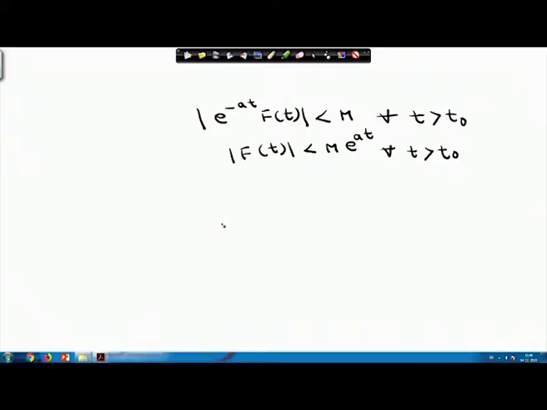Now, what happens? You take this integral from t0 to infinity of e^(-st) f(t) dt.